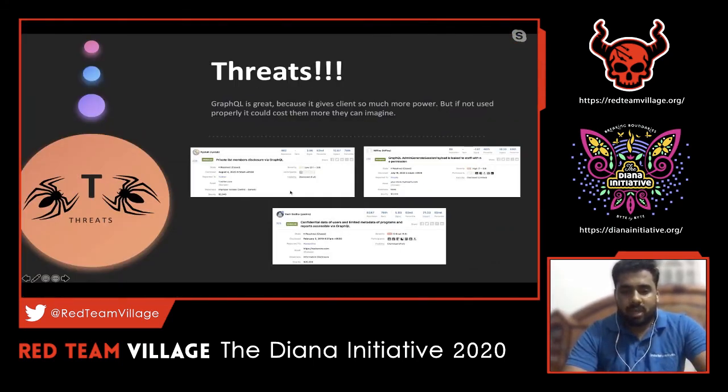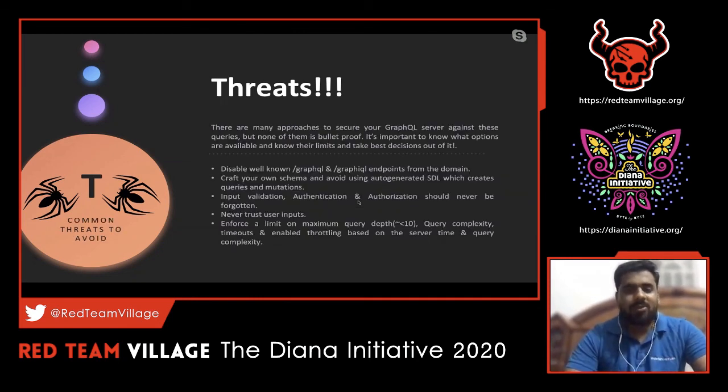There are a few cases like this which happened in Shopify, HackerOne, Twitter, and a few other companies as well. So there are a lot of companies adopting GraphQL, and it's one good place to spend more time on in terms of bug bounty. And with respect to the developer side, I've got you covered. Fix recommendations should be in place at least to a certain extent, because there is no foolproof mechanism for any technology, and there are certain fixes that have to be revisited so that the bug doesn't exist again.